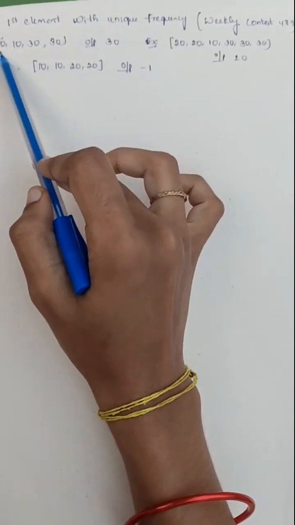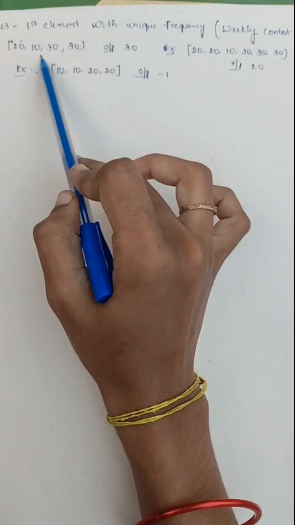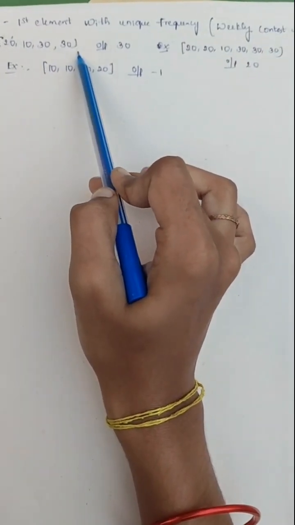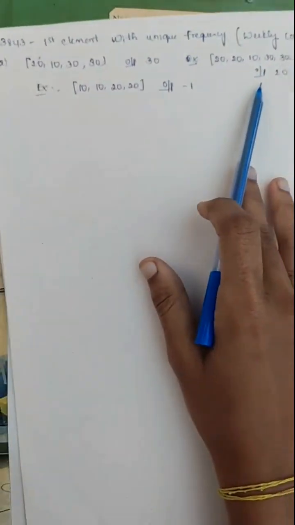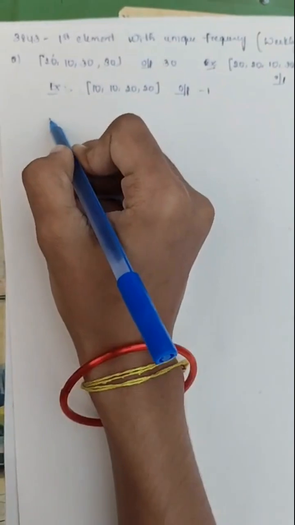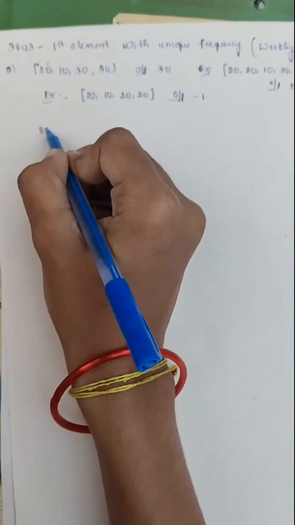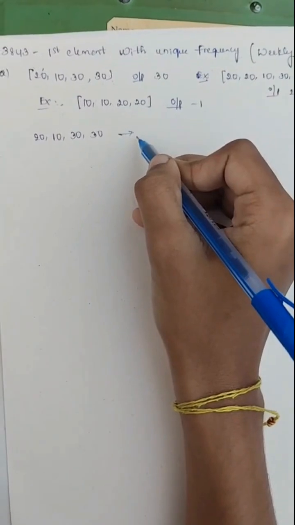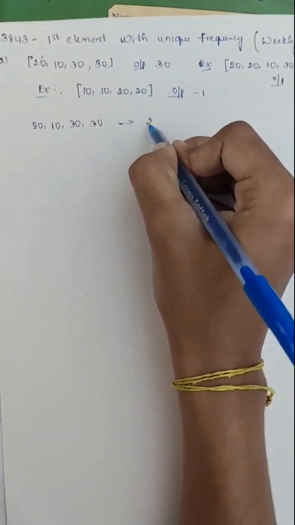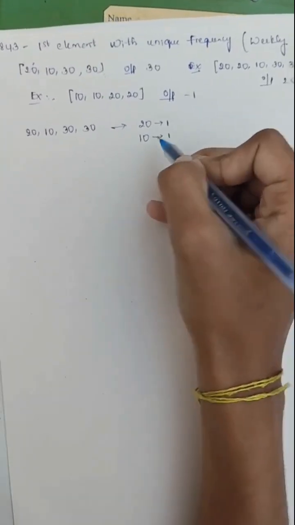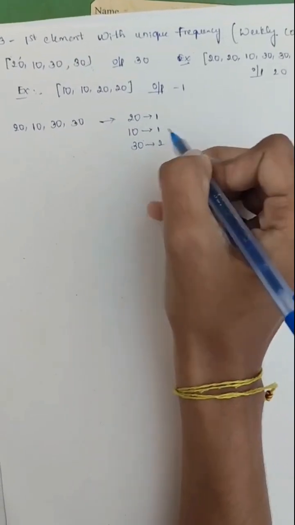Here we are given an array consisting of integers. We need to get the first element with the unique frequency. I will explain this with an example clearly. Here consider this array. If we find the frequency of each element here, 20 repeats one time, 10 repeats one time, 30 repeats two times.